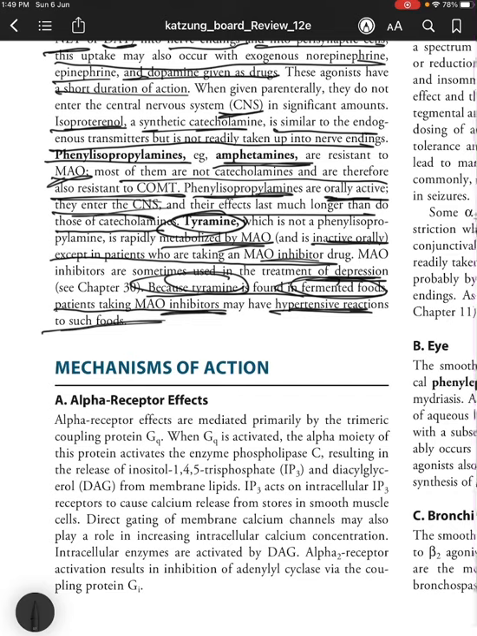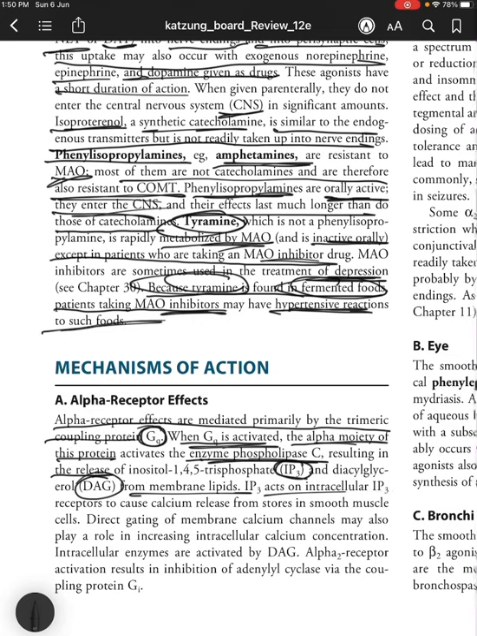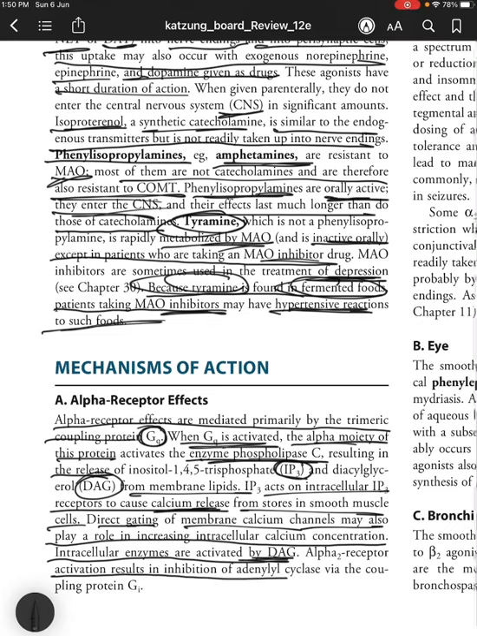Coming to mechanisms of action, alpha receptor effects are mediated primarily by the trimeric coupling protein GQ. When GQ is activated, the alpha moiety of this protein activates the enzyme phospholipase C, resulting in the release of inositol triphosphate IP3 and diacylglycerol DAG from membrane lipids. IP3 acts on intracellular IP3 receptors to cause calcium release from stores in the smooth muscle cells. Direct gating of membrane calcium channels may also play a role in increasing intracellular calcium concentration. Intracellular enzymes are activated by DAG. Alpha 2 receptor activation results in inhibition of adenylyl cyclase via the coupling protein GI.